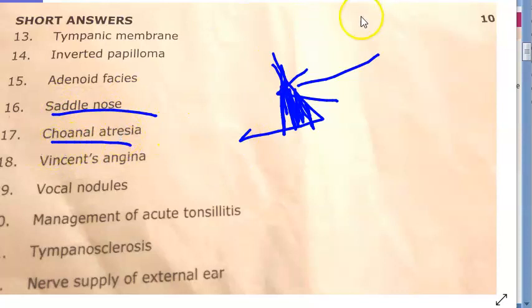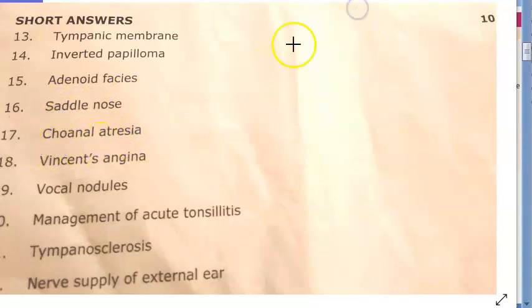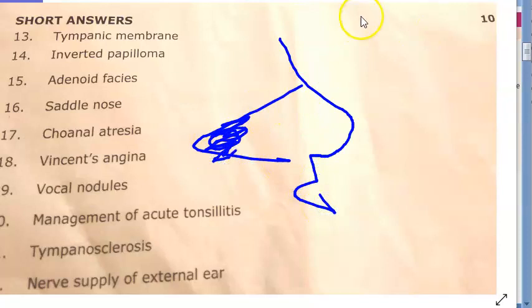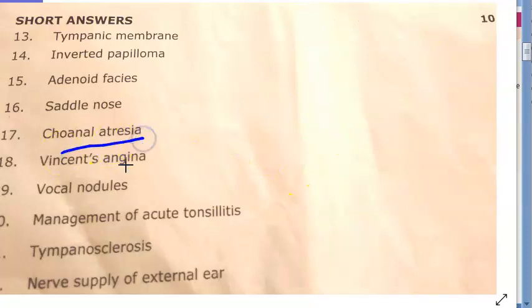Then coming to choanal atresia, behind the nose, what will be there? So if this is your nose and this is your mouth, in the nasopharynx at the back, you will have a membrane that will become choanal atresia. If it is bilateral, then the person cannot breathe. So in neonates, they will check for this. Vincent's angina, guys. Vincent's angina is because of Borrelia vincentii bacteria. It is gingivitis, all that you will write.